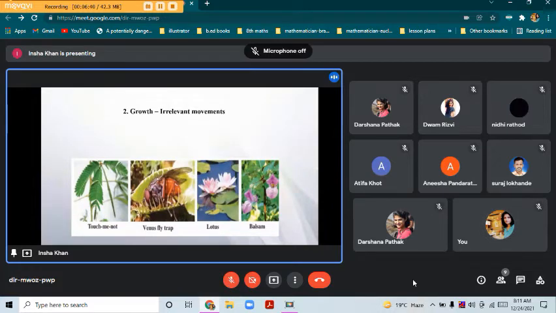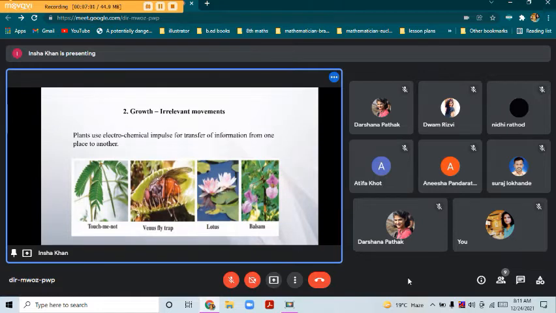So these flowers, they bloom during night time. And the last one is balsam. As soon as the fruits ripen, they burst, so that the seeds can disperse. So in all these examples, no growth had occurred.